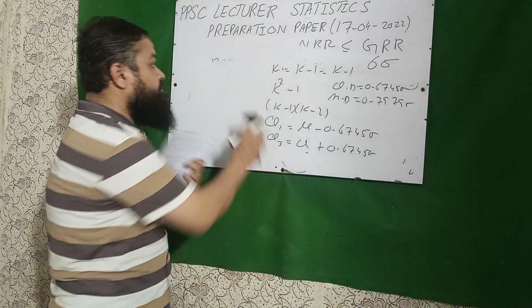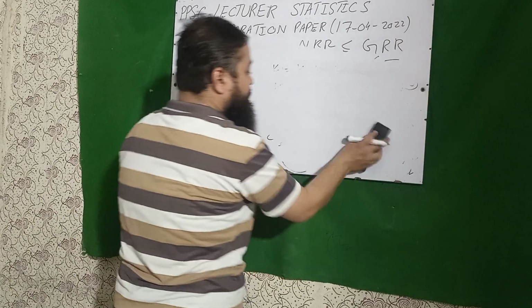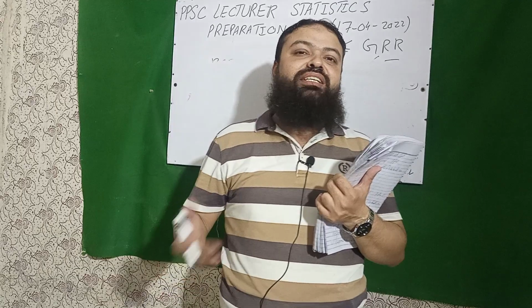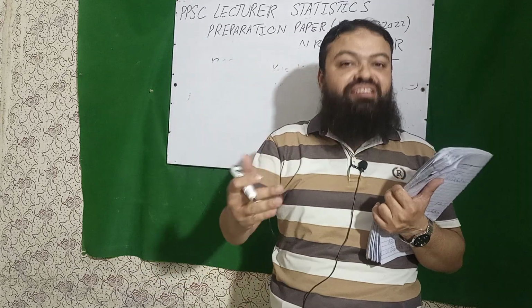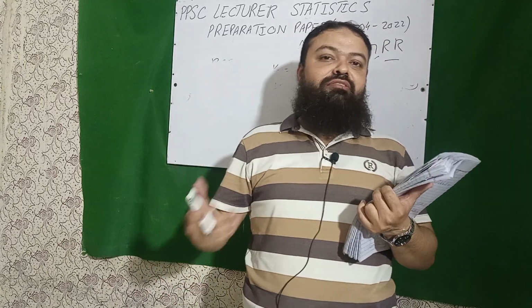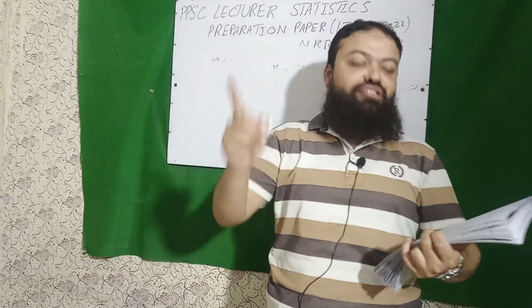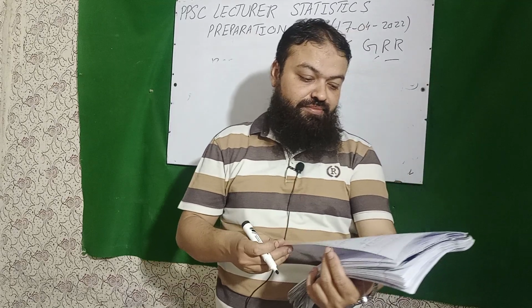Geometric distribution is the special case of negative binomial distribution. In negative binomial distribution we need more than one success. Trials are not fixed, but the successes are fixed and they are more than one. Whereas in geometric distribution we need only one success. It is the special case of negative binomial distribution.